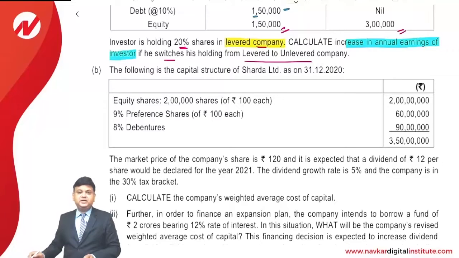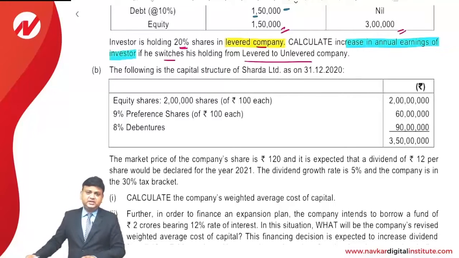Now this levered company clarification may not be given. The question may only provide that an investor holding 20% equity shares in an overvalued firm is entering into arbitrage. In that case, you have to understand that the investor is holding 20% equity shares of the levered firm. So just be careful. This is the first point.